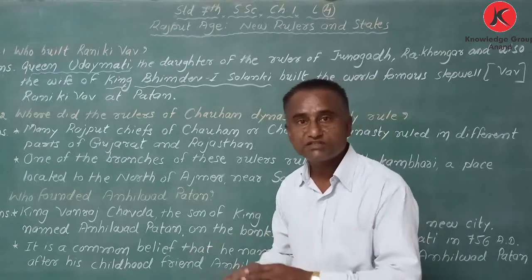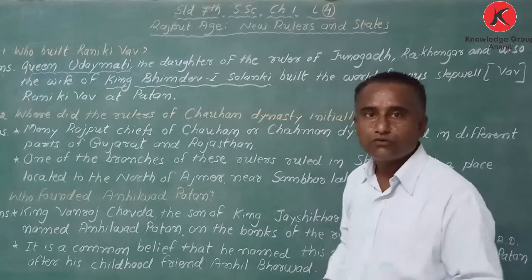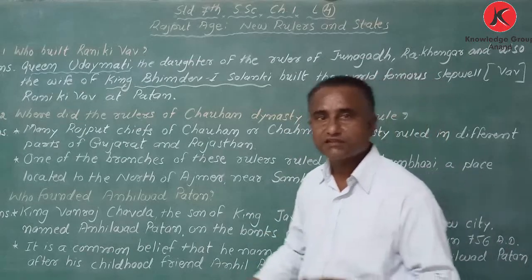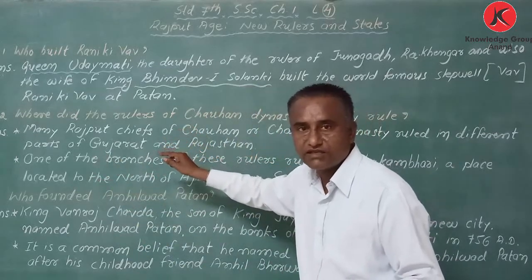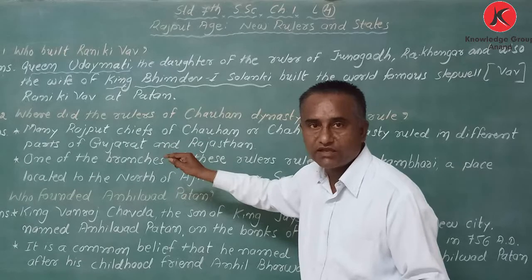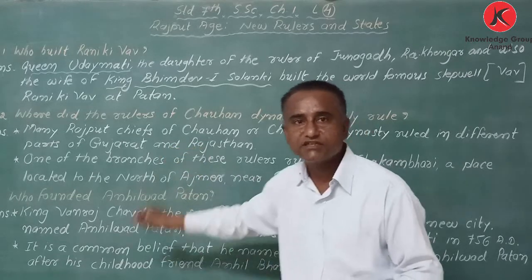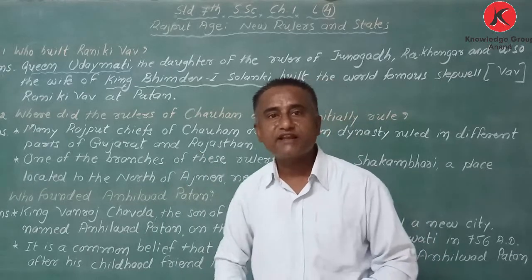The guide explains everything about Rajasthan. So the first point is that some rulers of the Chauhan or Chahman dynasty ruled in different parts of Gujarat and Rajasthan.